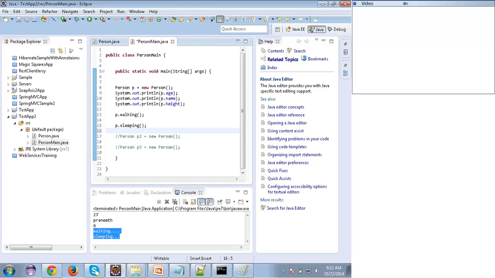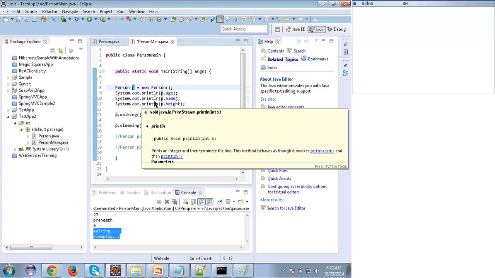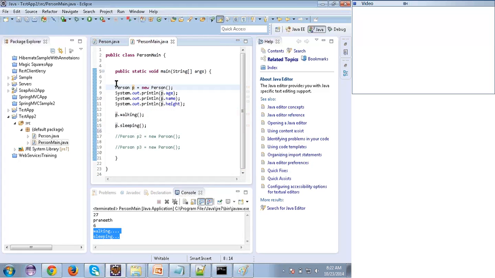Your P is called a local variable. Ultimately I can say P is an object, I mean a reference variable, not a local variable. Here P is a reference variable. P is referring to this object.